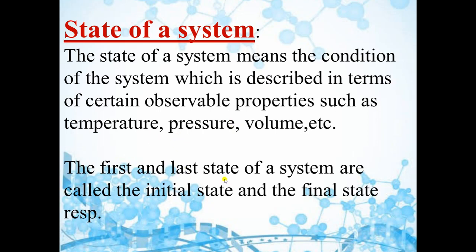The first and last state of system are called initial state and the final state. For example, when we represent a system at initial stage by pressure, volume, temperature, then we will say that this is the initial state. But after some time, when we describe the system by stating the temperature, pressure and volume, then we will say that is the final state.